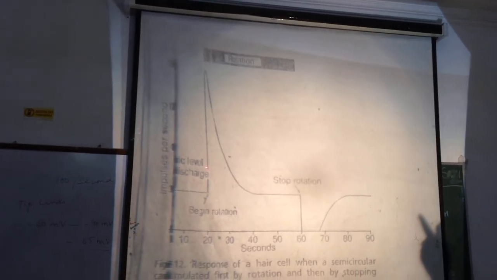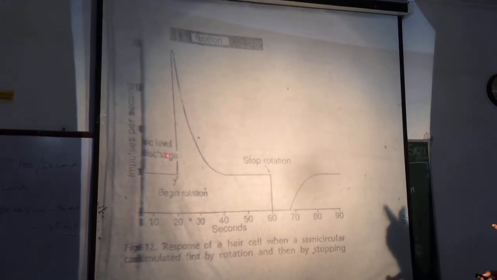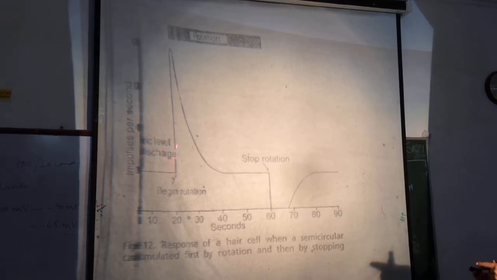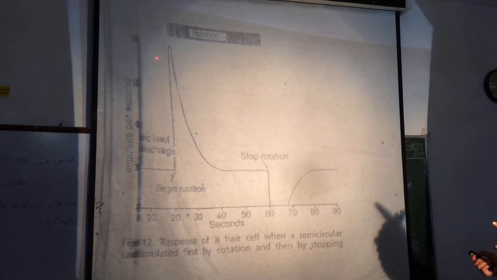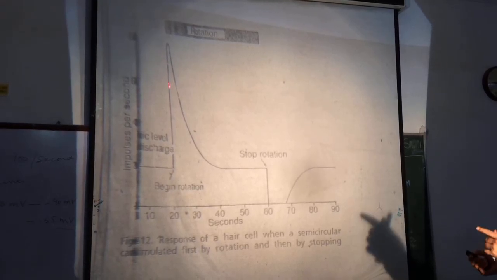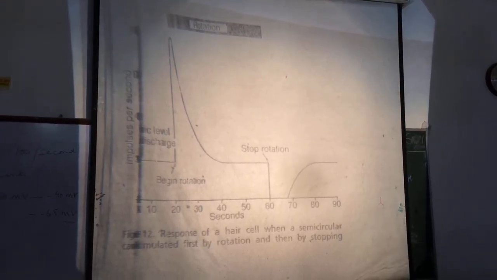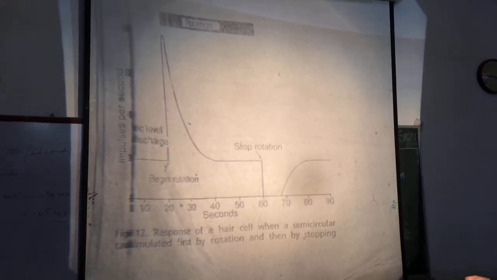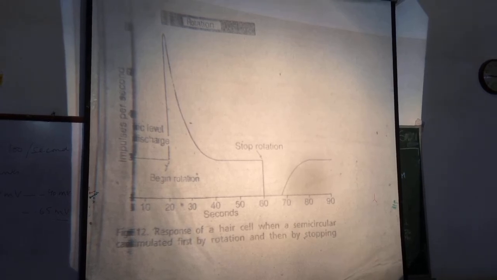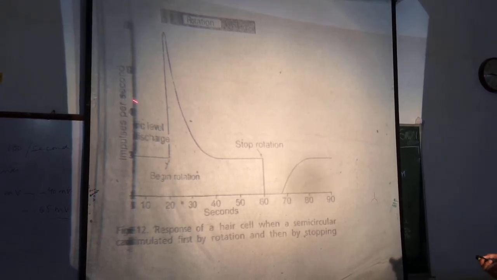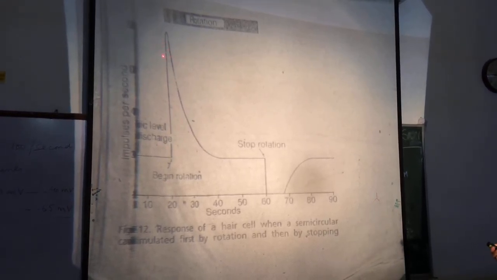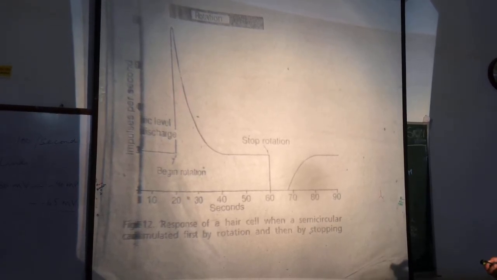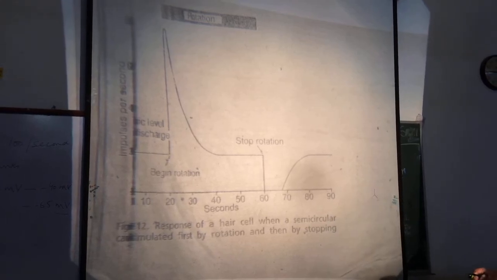At the start of rotation, discharge of impulses increases to many hundred impulses per second, and it is due to the inertia of the endolymph, which tends to move in the opposite direction. And then after a few seconds, the endolymph also starts moving in the same direction.